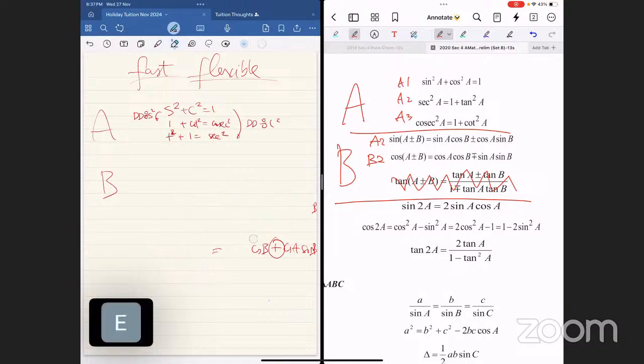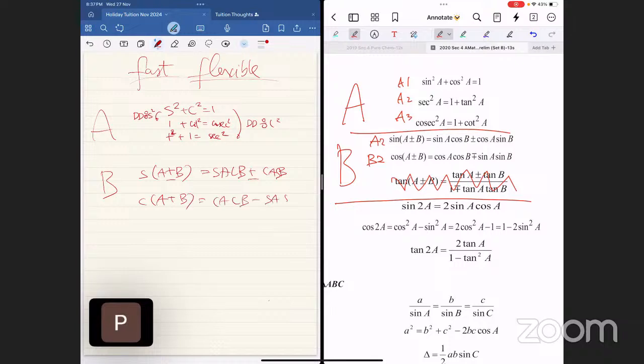Okay. So you're erasing it one last time and then you're redoing it. So I'm just going to ask you to check: sine A plus B equals sine A cosine B plus cosine A sine B. Cosine A plus B equals cosine A cosine B minus sine A sine B. Minus, plus.